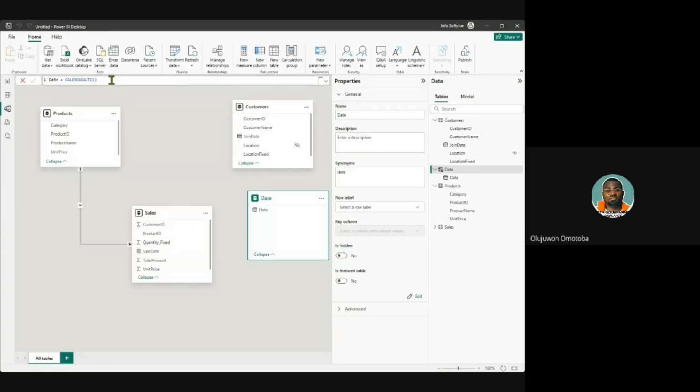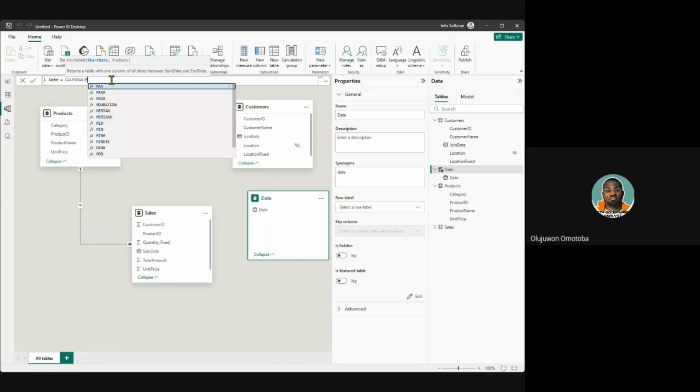But just like I said, on a bit more advanced level, leaving the basic level, we might want to specify this calendar date ourselves. And how do we do that? Now, let me fix this to what I want. I won't be using CALENDARAUTO, I'll be using what I just call CALENDAR, which is on a manual level. But if I'll be using that, I have to specify the minimum date from that table or from the data, which will be automatically pulled by the system.